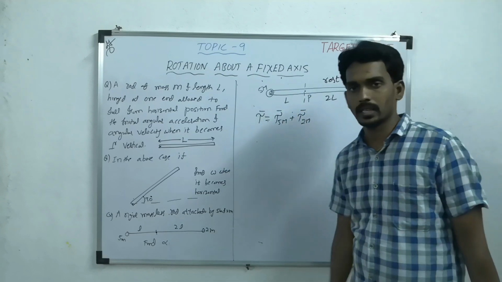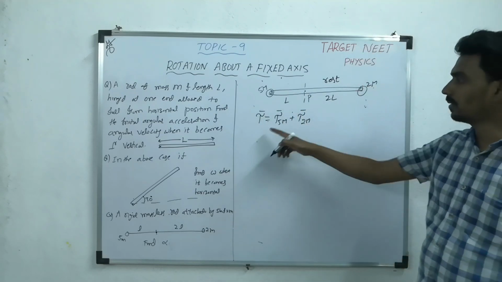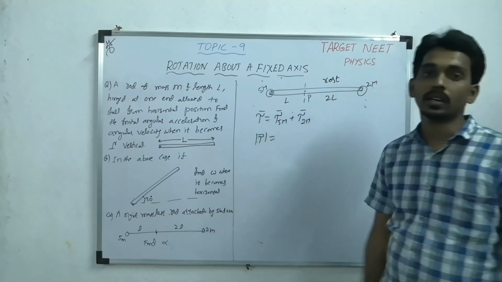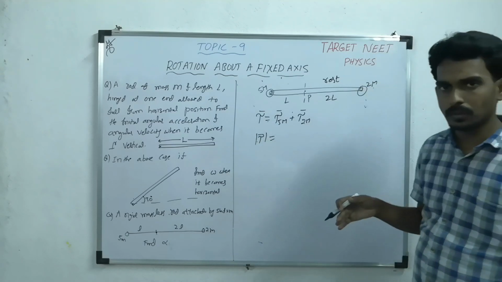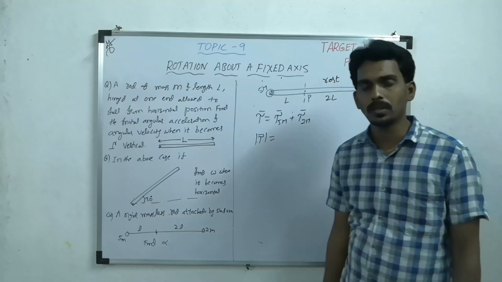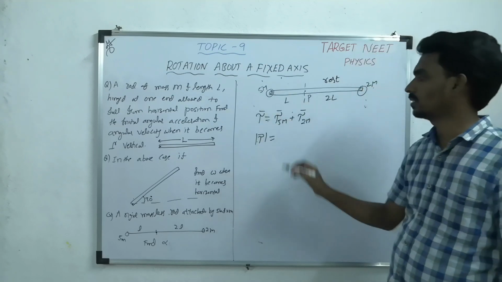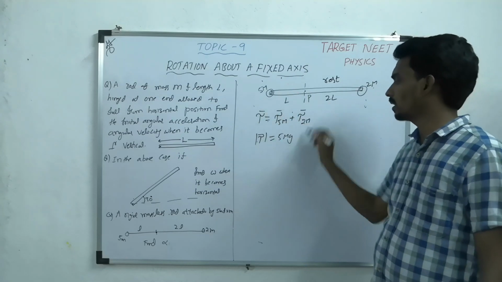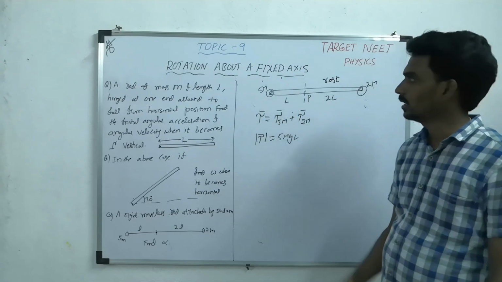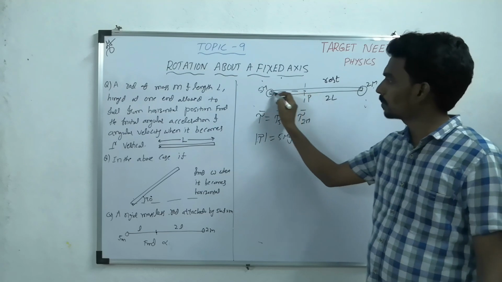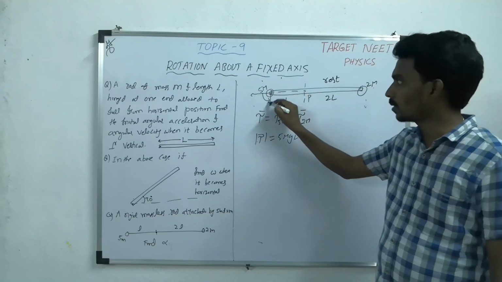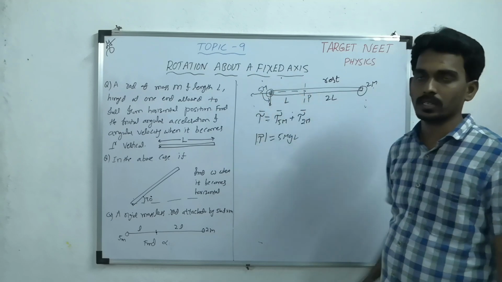But we don't know the direction, so let's take the vector form. Now take the magnitude with proper direction. Like if you take clockwise as positive, anti-clockwise must be negative. First one, 5mg force is acting at a perpendicular distance L. This is the perpendicular distance, this is the force. Now if you take the arrow, that is anti-clockwise.